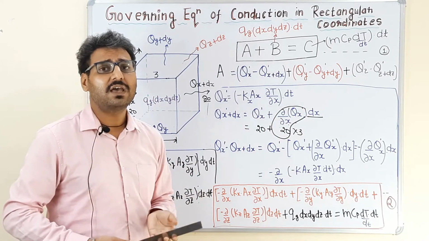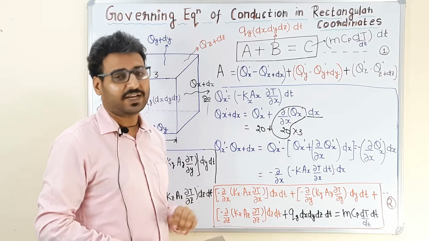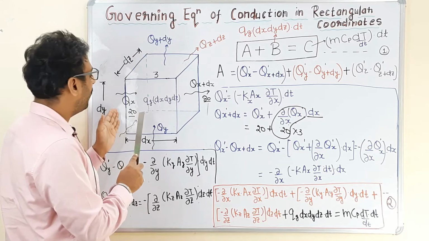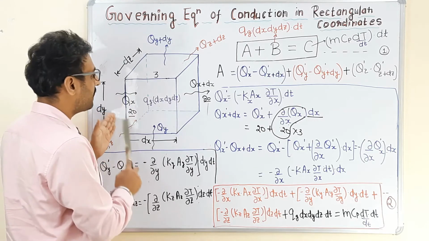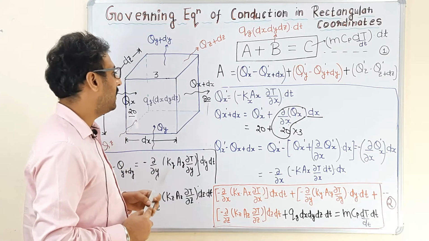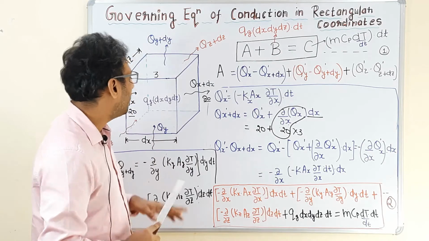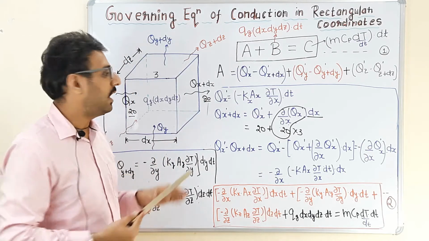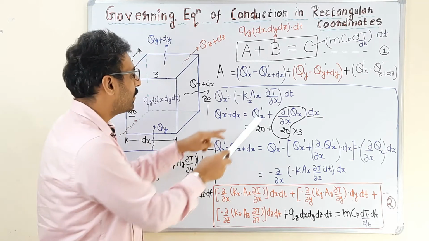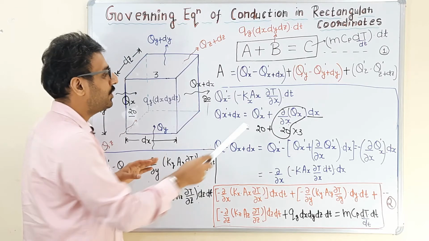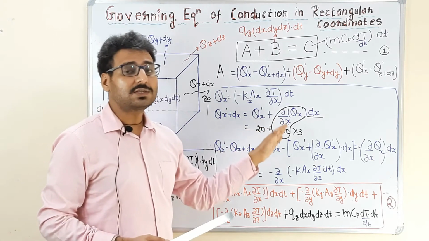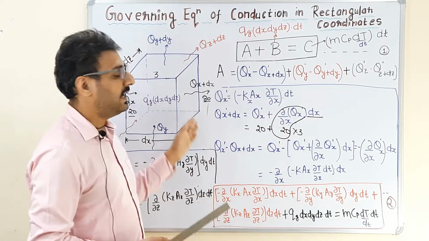Now I am going to discuss the physical significance of this Taylor series expansion. Suppose 20 units are entering the control volume in the x direction from the left face and 80 units are leaving from the right face. Now qx plus dx, the total amount of heat leaving the control volume in the x direction, can be determined as the summation of qx, the heat entering from the left face, plus the total change of heat in the control volume in the x direction.